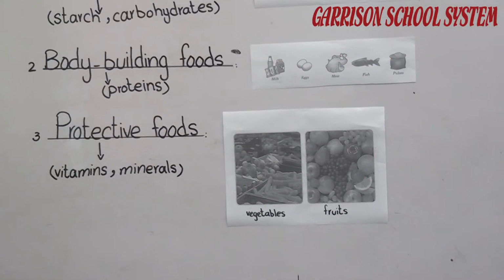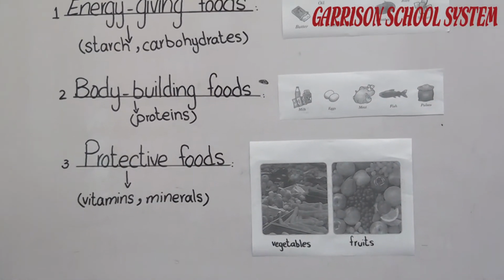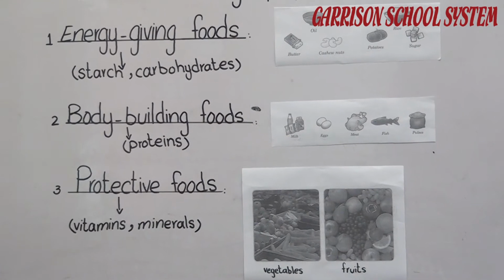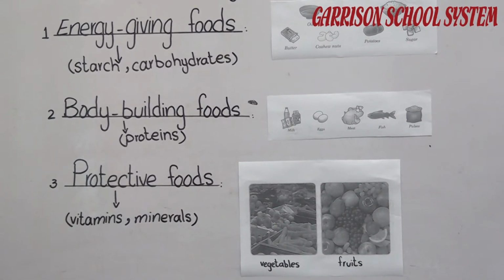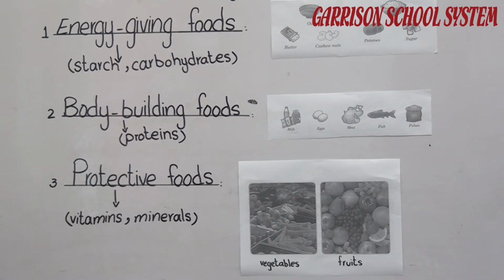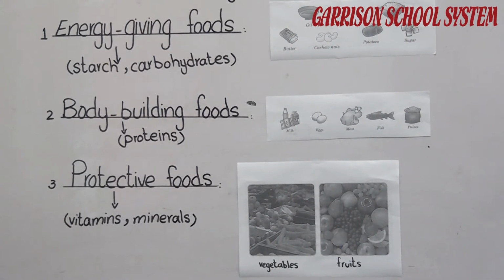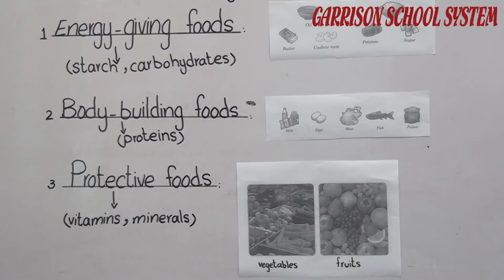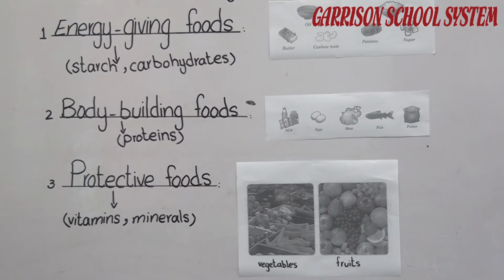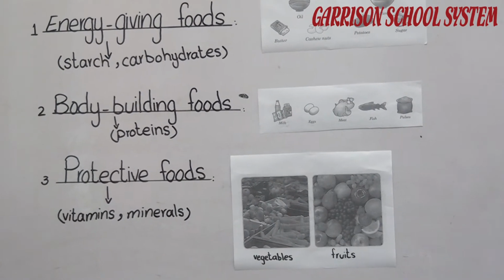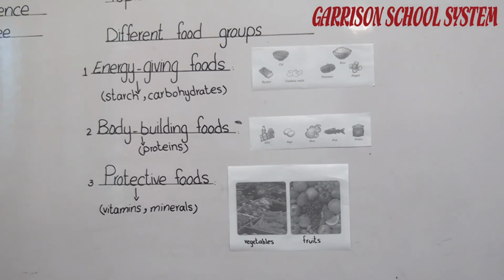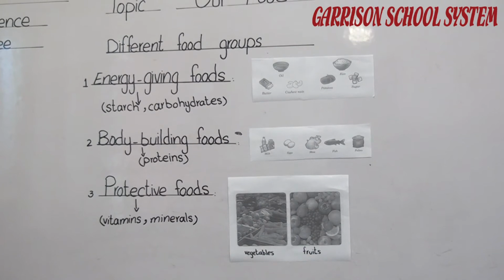There is an activity on page number 12 for you. Now you come to know all the types of food which you eat. You have to make a chart and a record of the types of food which you eat in the whole day. Then you have to divide these foods into different groups, and find out which types of food you eat on that day and in how much quantity.